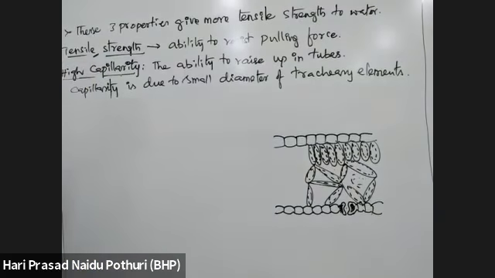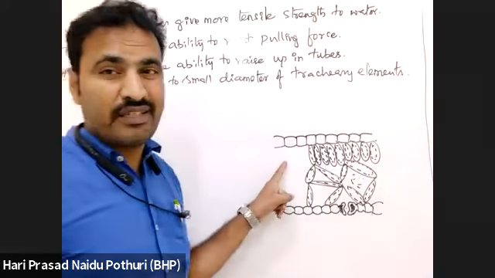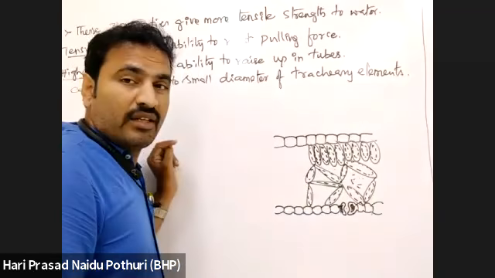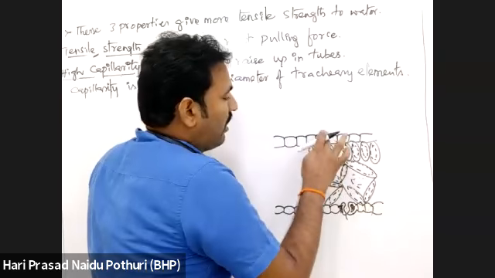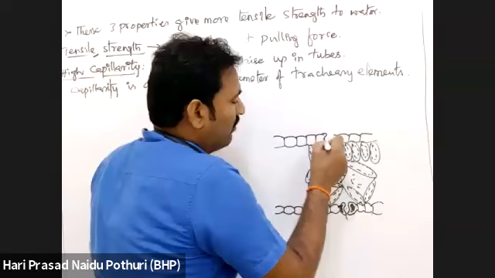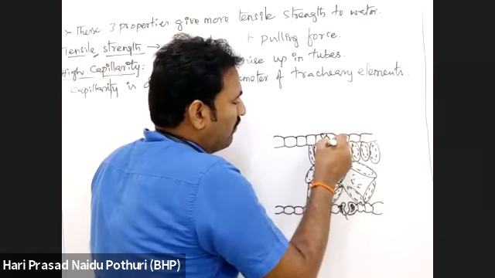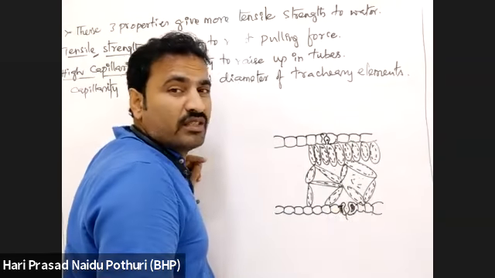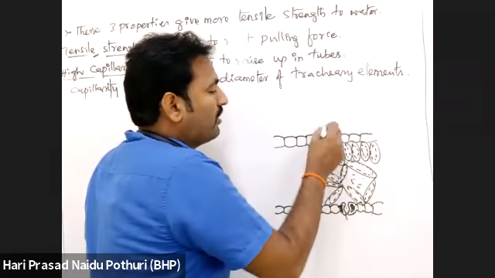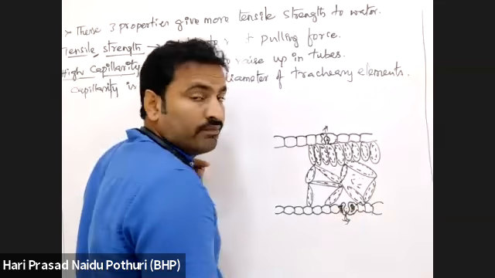This is water, leaf cells. Normally when the water in the atmosphere is more, there is loss of water vapor through the stomata, the aperture pore which is present here. Through the stomata there is loss of water vapor.